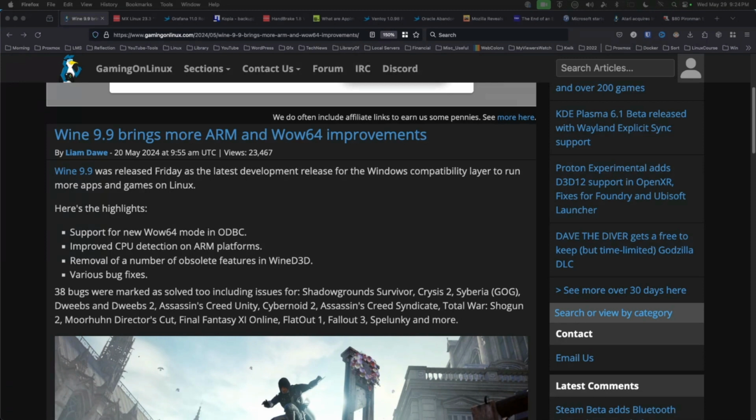So, first up this week, we've got Wine 9.9 has more improvements for ARM and Wow64. Highlights include support for new Wow64 mode in ODBC, improved CPU detection on ARM platforms, and removal of obsolete features in Wine Direct 3D and various bug fixes.